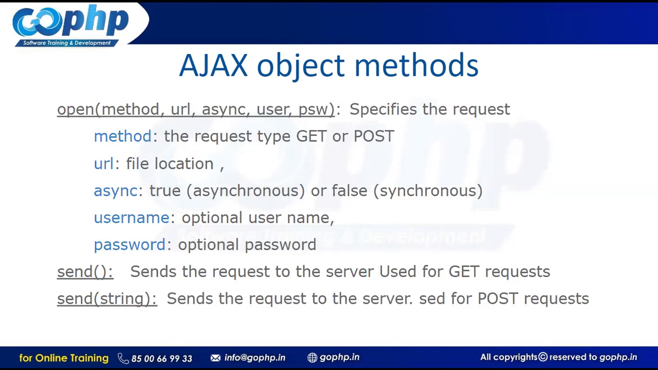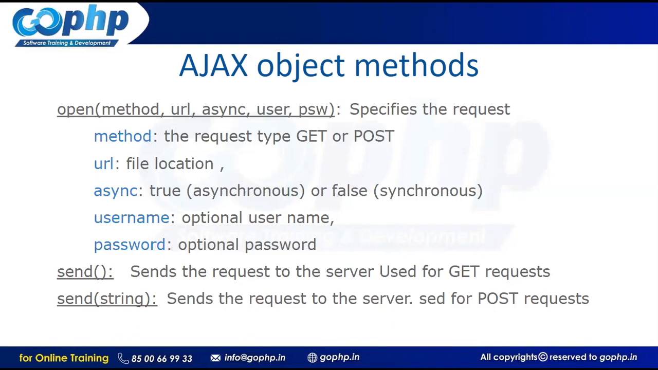And the URL. This is very important: the file location on the server. See, you are in an HTML page. On submit of the form, I need to send the data to the server. That server file location you have to give here. URL means the file location on the server. If it is PHP, you have to pass the PHP file path. If it's Java, you have to pass the Java file path, guys.